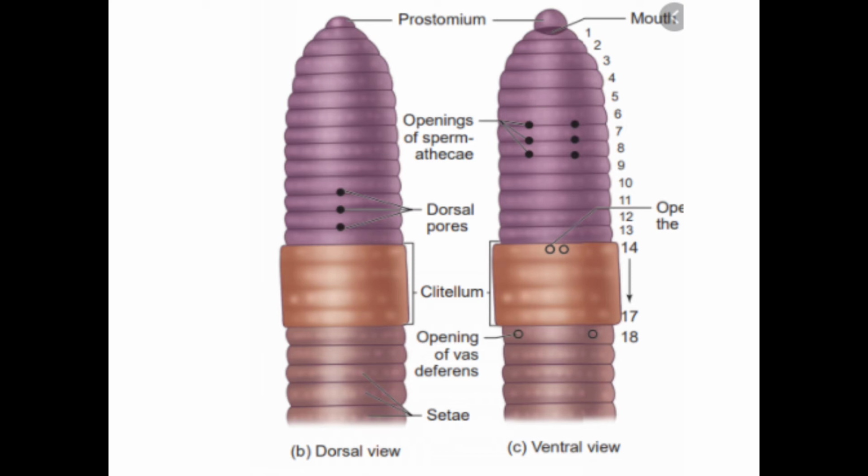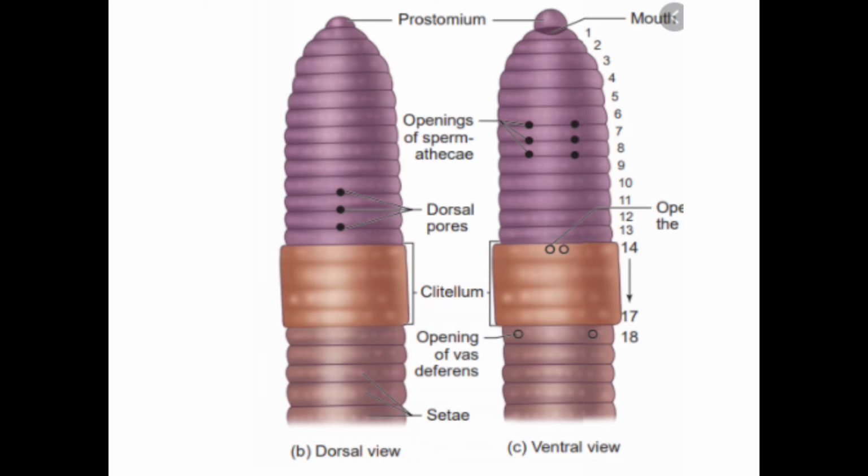So the earthworm will develop into a miniature form directly inside this cocoon. This is about the development of earthworm. I think it's clear. If you have any doubts, you can message me. Okay, next one is class Hirudinea.